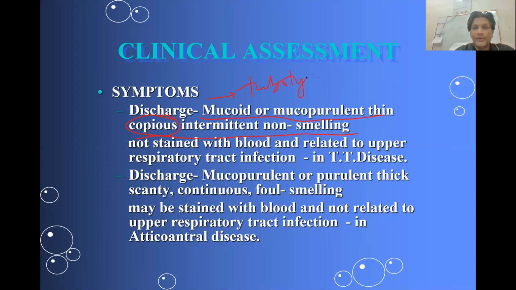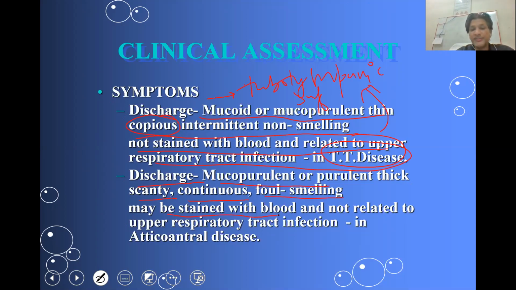Whereas in the case of unsafe, the discharge is not related to what is seen in the TT, which is tubotympanic, also called the safe type. The discharge will be mucopurulent, thick, scanty, continuous, foul smelling, and may be stained with blood in the case of atticoantral disease, because this is purely because of the destructive property, which is an inseparable and indispensable part of cholesteatoma pathology.